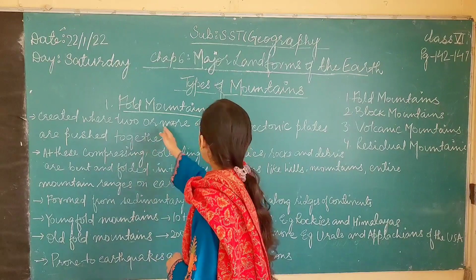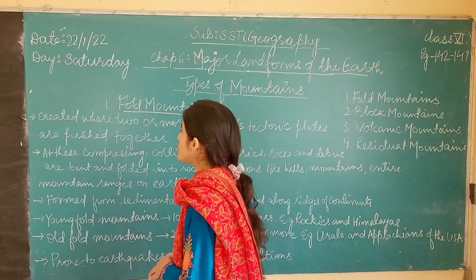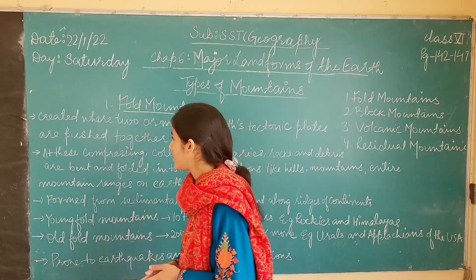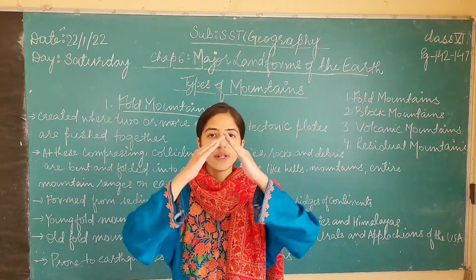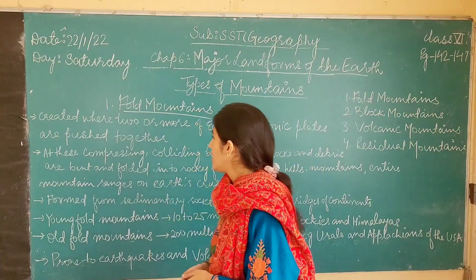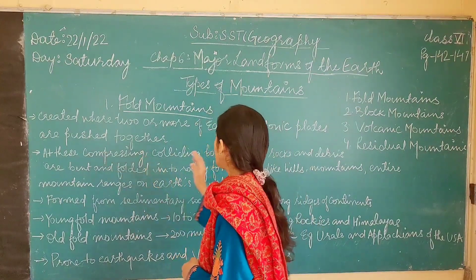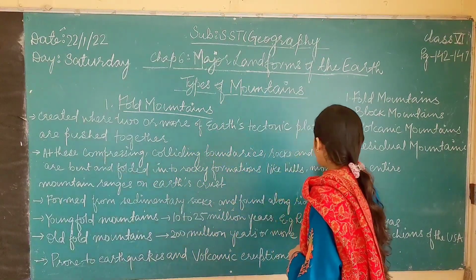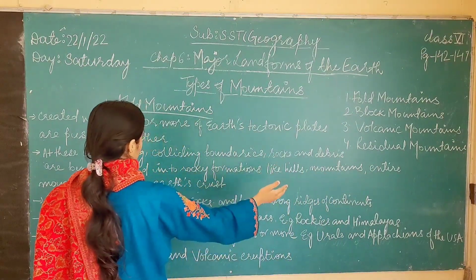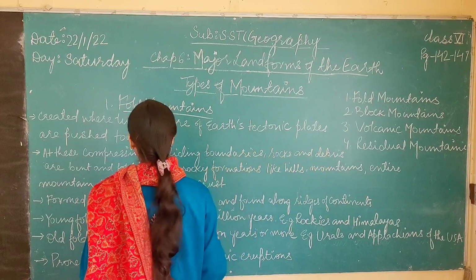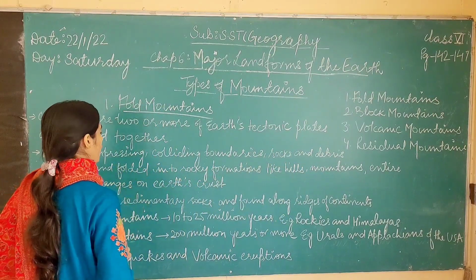So when two or more of Earth's tectonic plates are pushed together, fold mountains are created. Okay. The next point is that at these compressing, colliding boundaries, rocks and debris are bent and folded into rocky formations like hills, mountains and entire mountain ranges on Earth's crust.